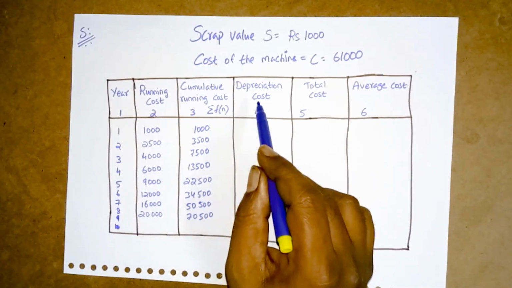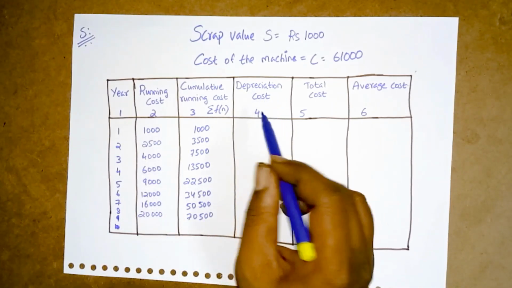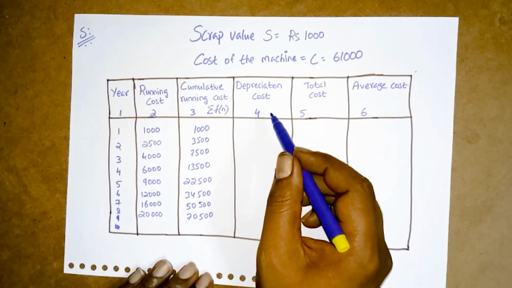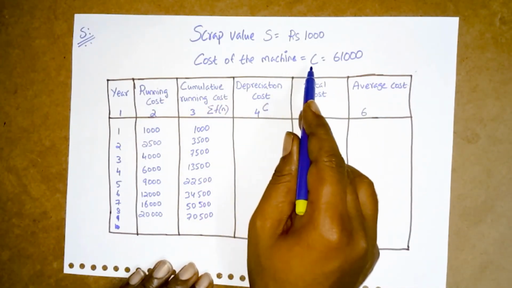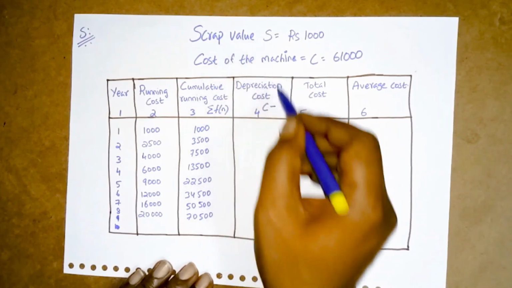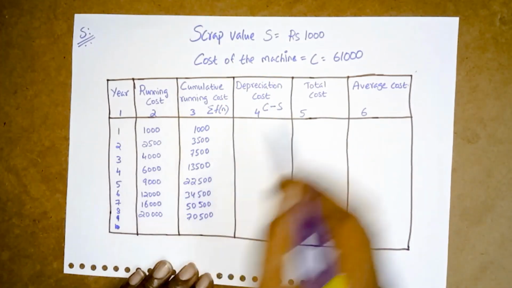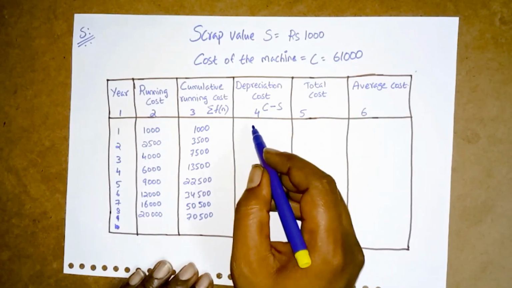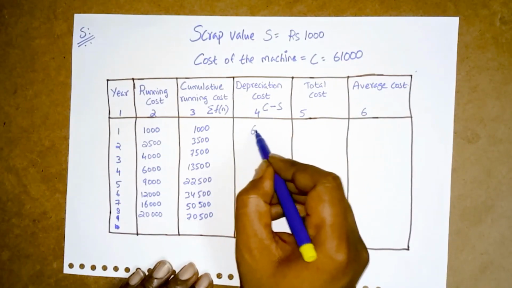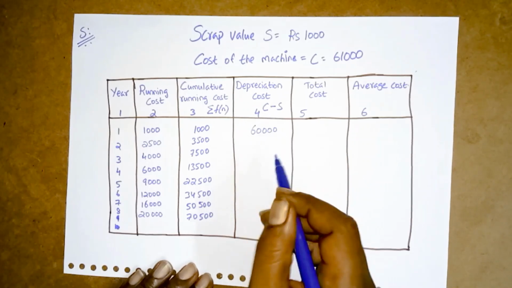Next we'll move to the depreciation cost. What is the depreciation cost? What is C? C is the cost of the machine minus scrap value, right? So 61,000 minus 1000. So the depreciation cost is how much? Here it is 60,000.